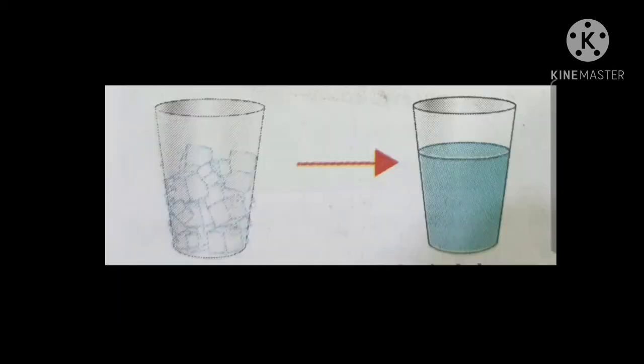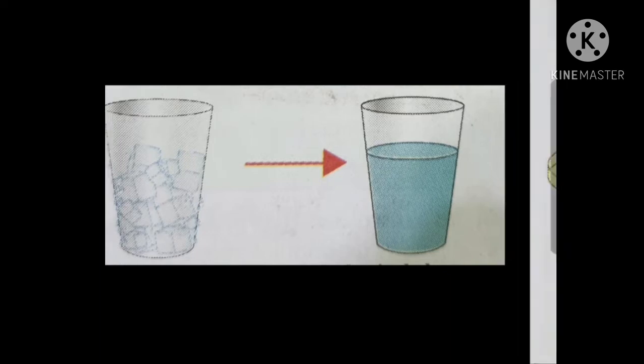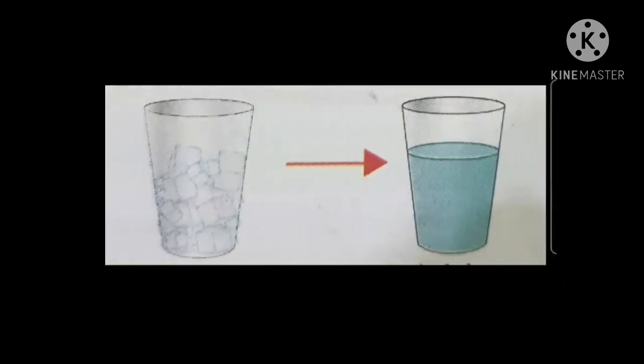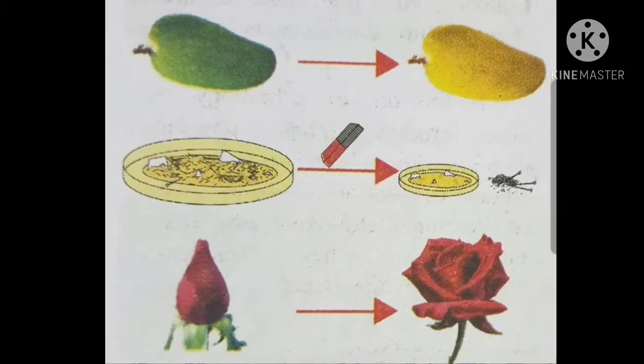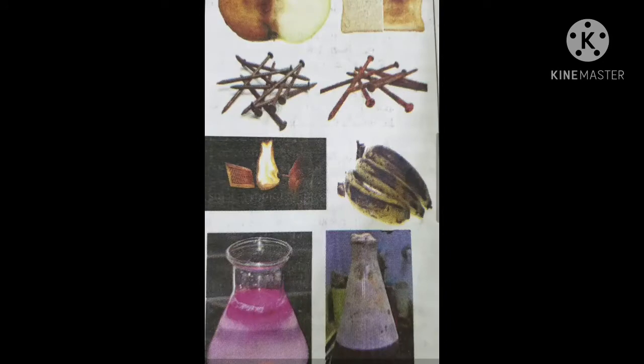So children, how can we differentiate between physical change and chemical change? In physical change, the composition of the original substance does not change. But in chemical change, the composition of the original substance changes and new substances are formed. Whenever a chemical change occurs, it is said that a chemical reaction has taken place.